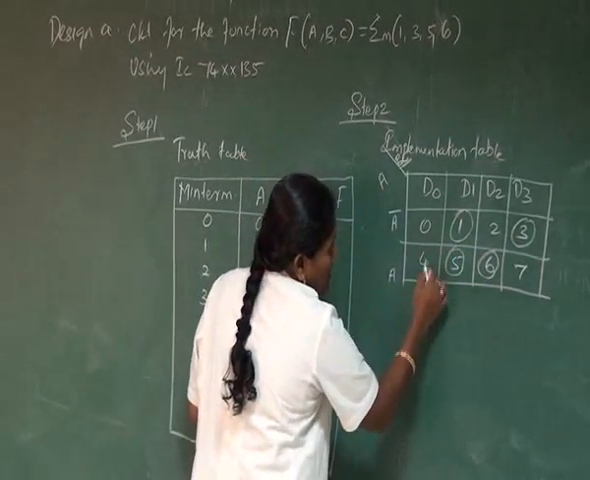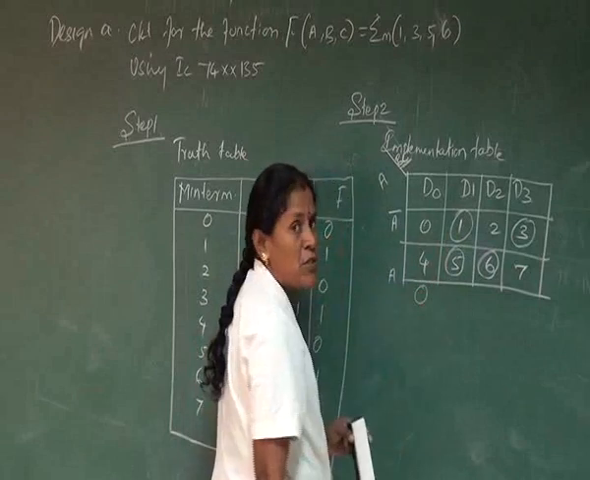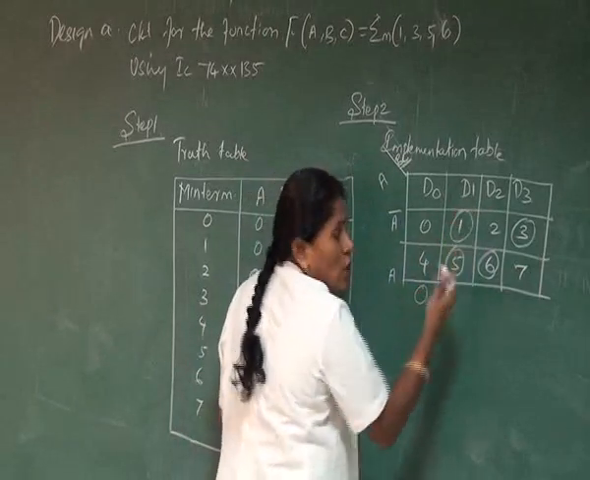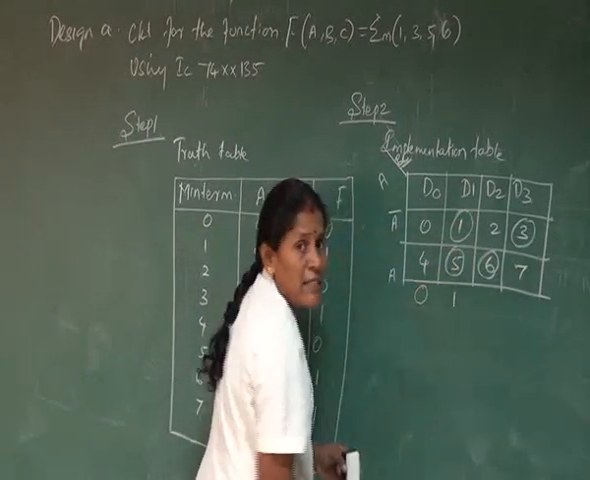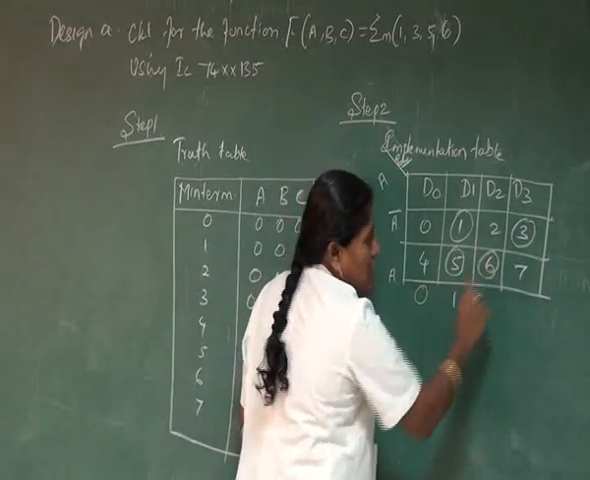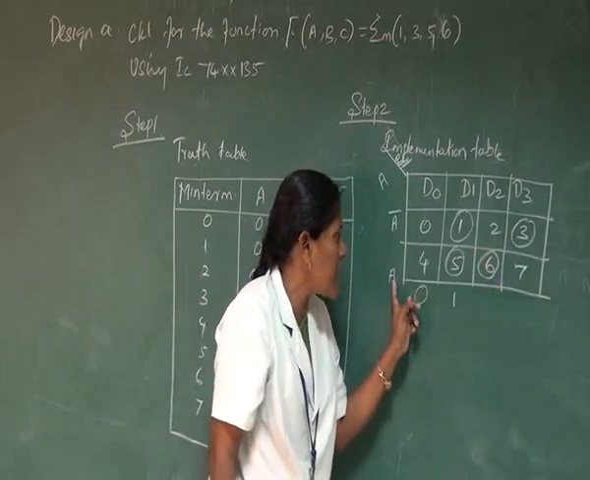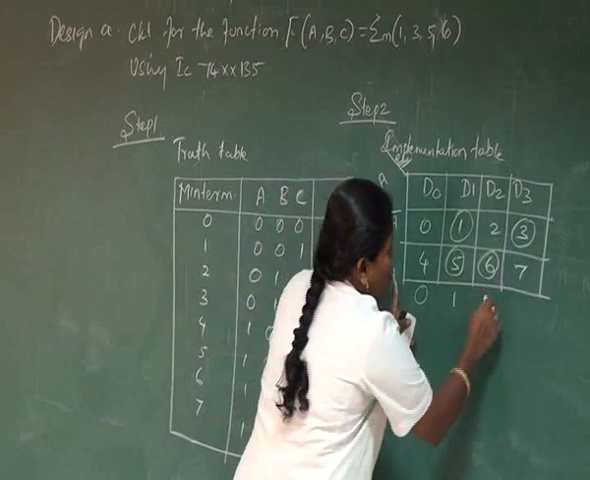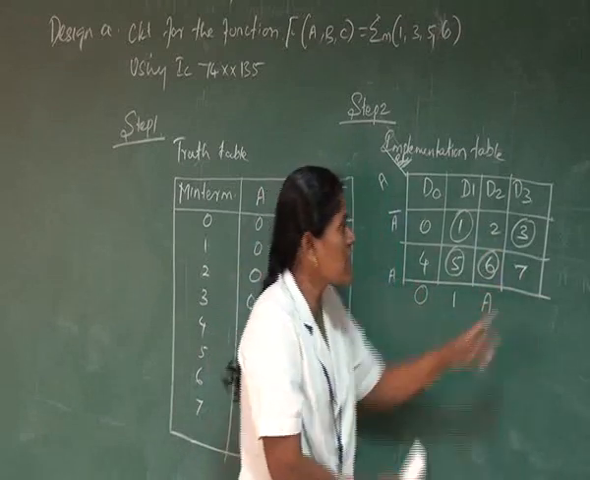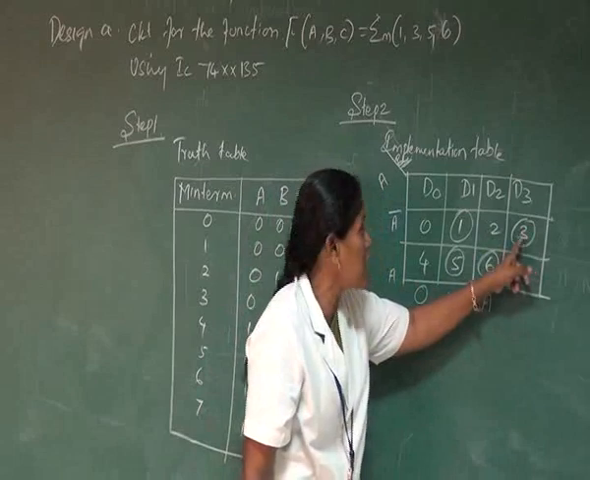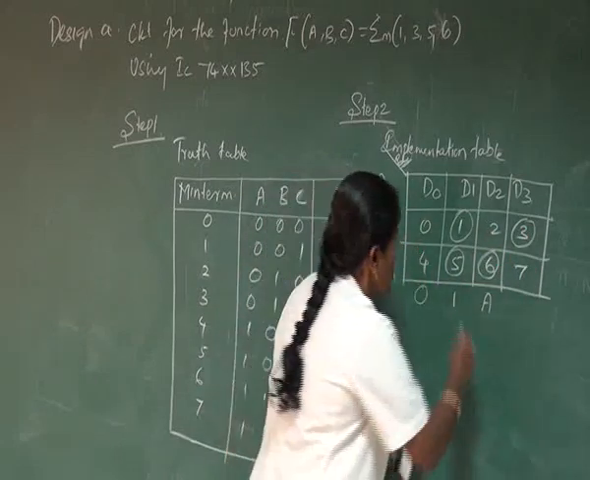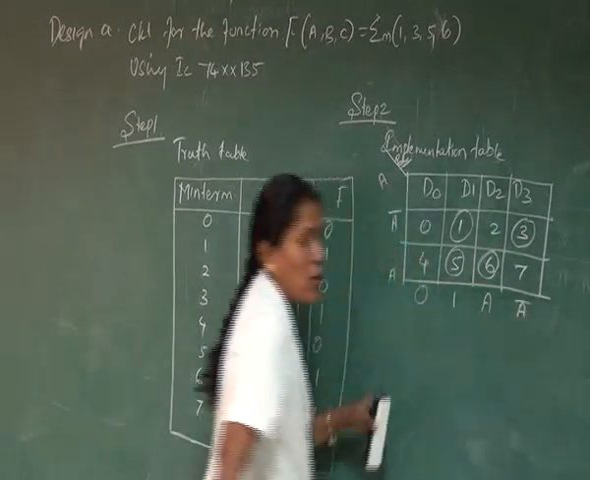So 0, 0, nothing will be selected, then you put it as 0. And in this case, both are selected, then you can mark this as 1. Suppose only one is selected. Which one is selected here? A is selected, so therefore you can write here A. And in this case, the number selected corresponds with the row of A bar, so you can write here A bar.